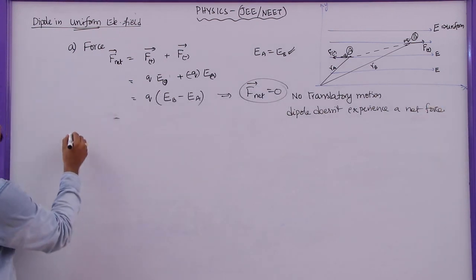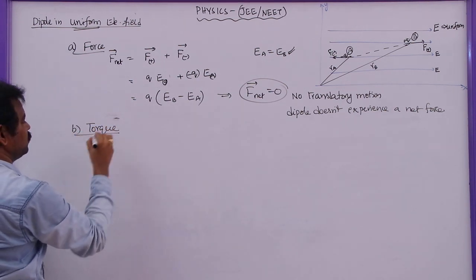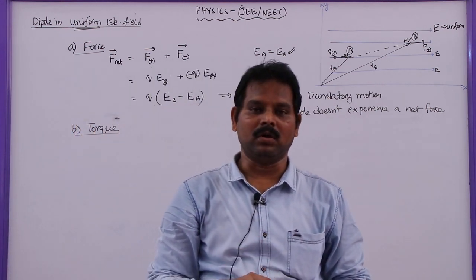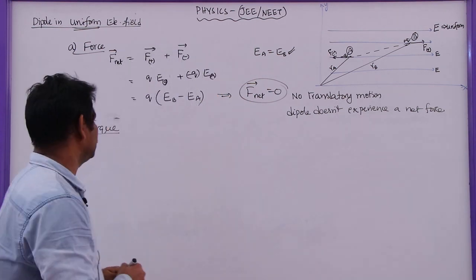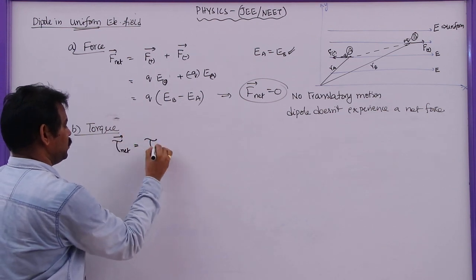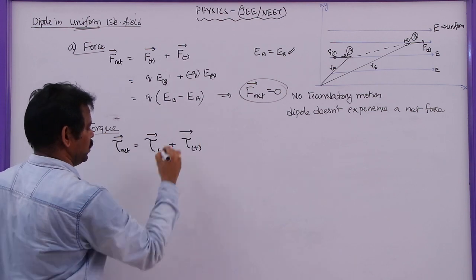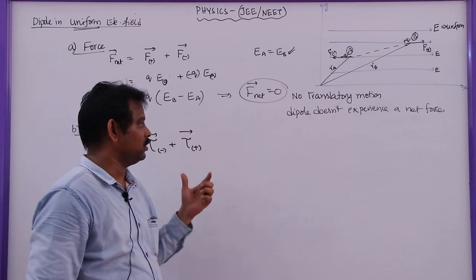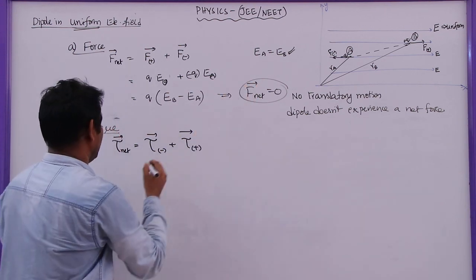Now, let me take the torque experienced by the dipole. To find the torque experienced by the dipole, we know that torque is the product of the position vector and the force experienced. So in this case, the net torque tau net is given by the torque experienced by the negative charge plus the torque experienced by the positive charge. What is the torque experienced by the negative charge? We know that the torque is the product of position vector into force.